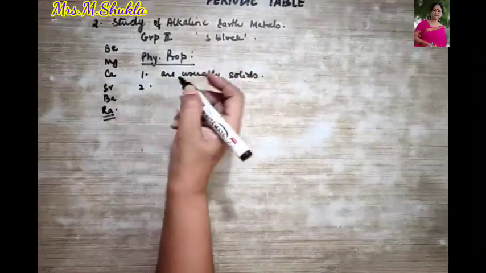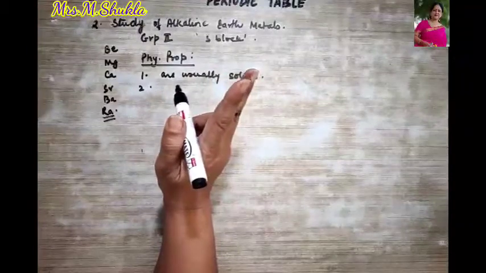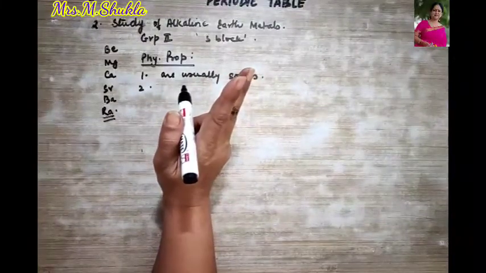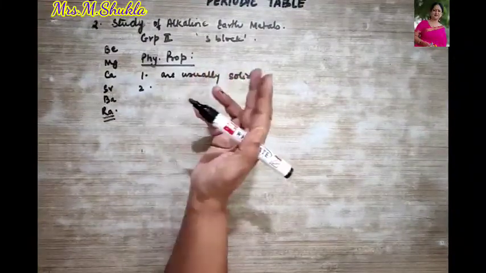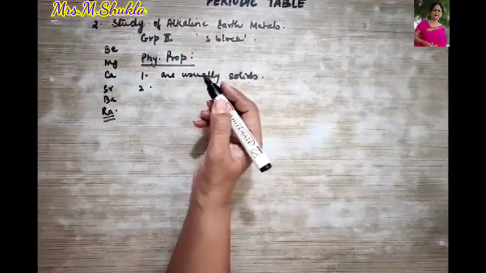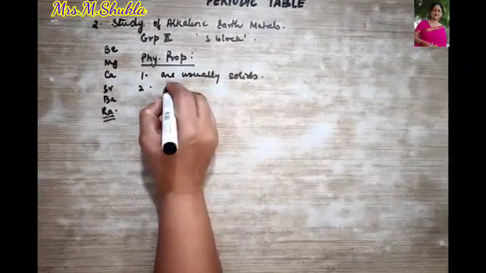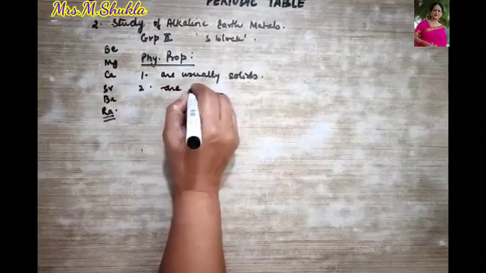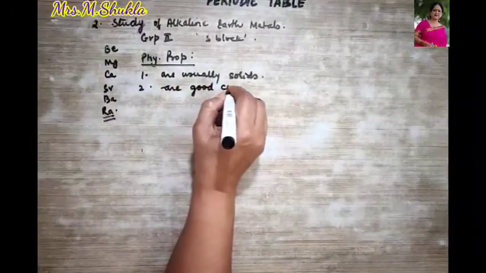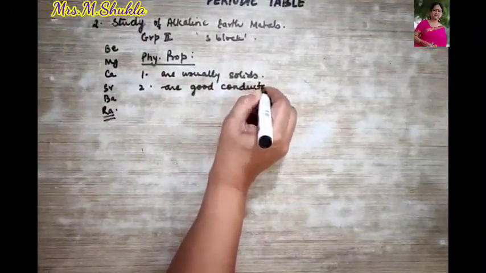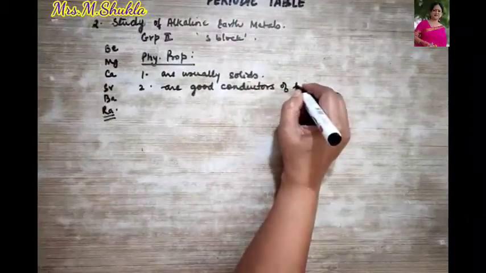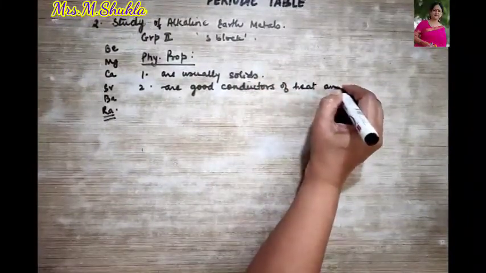Then second point, they have 2 electrons in the outermost shells. Hence they can lose these electrons easily, and they behave like good conductors of heat and electricity. So we can say they are good conductors of heat and electricity.